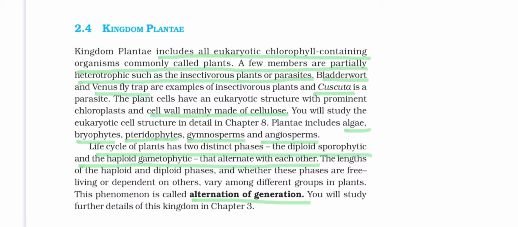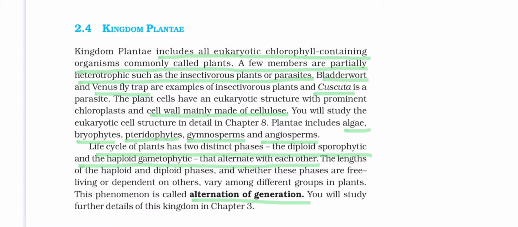Kingdom Plantae includes all the eukaryotic chlorophyll-containing organisms, so we call them plants. A few members are partially heterotrophic, such as insectivorous plants, or some are parasites like Cuscuta. Insectivorous plants are bladderwort, Venus flytrap, etc. Even Nepenthes. Then the plant cells have a cell wall. It is one of the main features, and this cell wall is made up of cellulose.